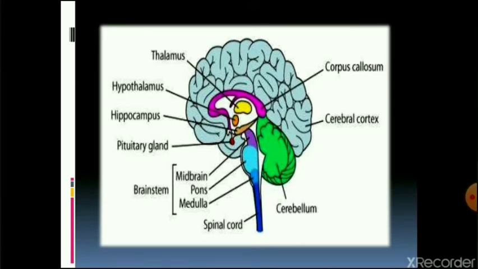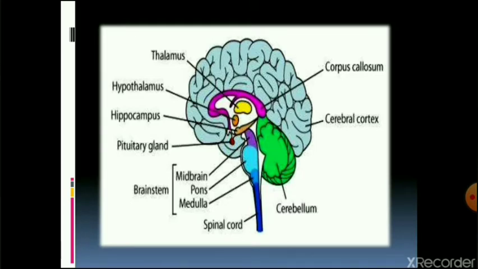First comes the forebrain. So my pointer is showing the forebrain. Forebrain occupies maximum portion in the brain. It is known as the largest portion in the brain. This blue colored portion that you are able to see is the cerebrum. Are you able to see some folds in the cerebrum? These folds are called sulci and gyri. These sulci and gyri increase the surface area of the brain, hence are responsible for increased or decreased intelligence sometimes.